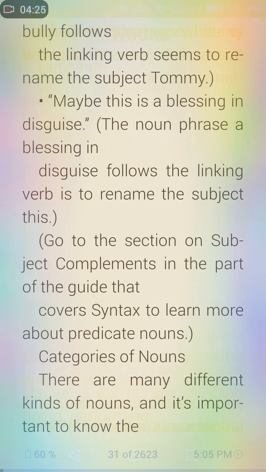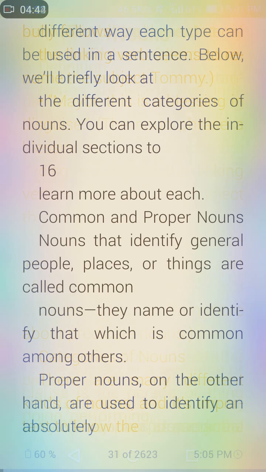Go to the section on subject complements in the part of the guide that covers syntax to learn more. Now we will learn about it in the next pages. Next, there are categories of nouns. There are many different kinds of nouns, and it's important to know the different ways each type can be used in a sentence. We will talk about the different types of nouns, and it is very important to know how many kinds of nouns there are. And the noun is the basic thing in English.